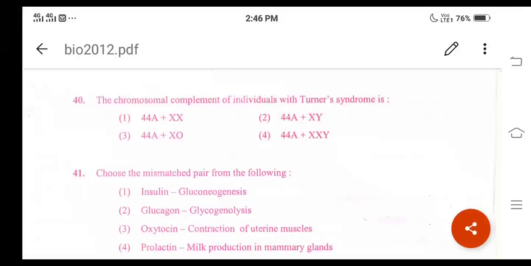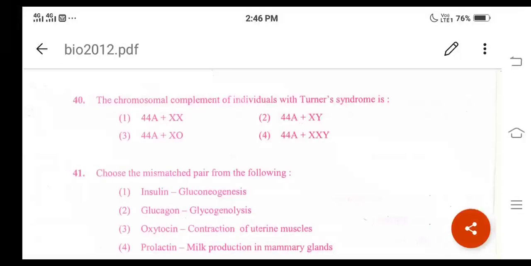For question number 40, option 3 becomes the correct answer. It is 44A plus X0. Remember, in the individual suffering from Turner syndrome, one sex chromosome is absent.